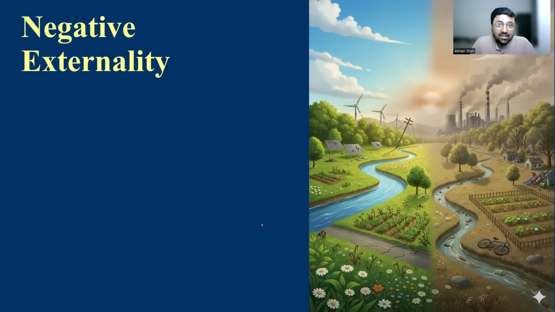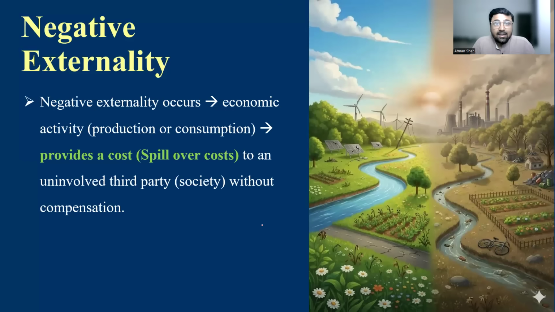Now, what is negative externality? Negative externality occurs when economic activity, either production or consumption, generates a cost for the third party or the society without compensation.